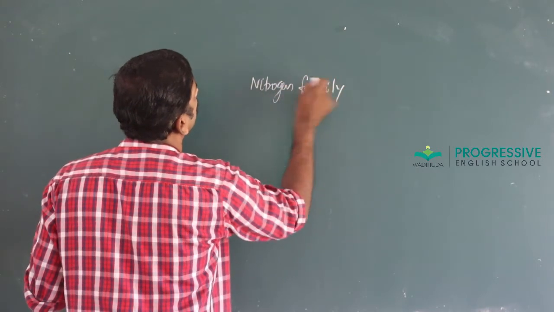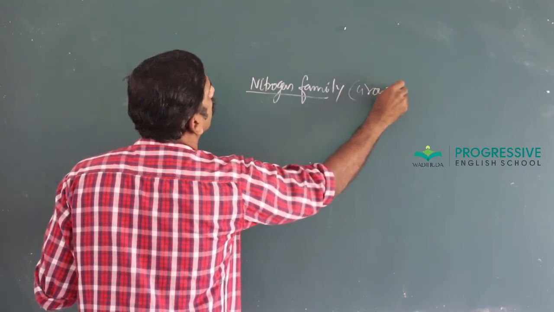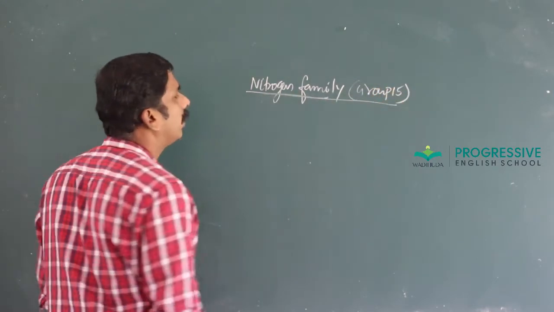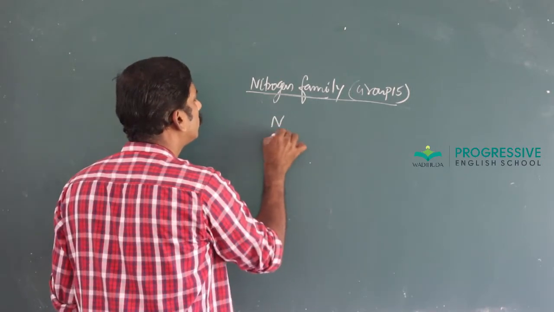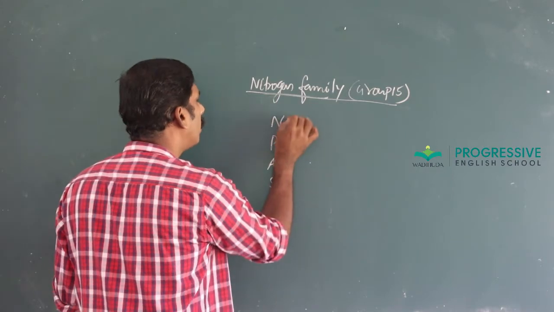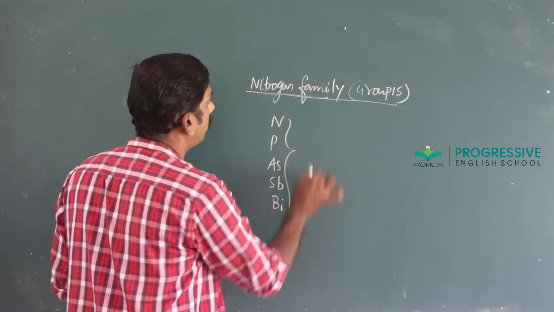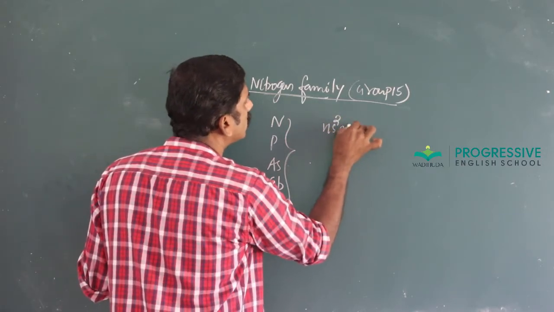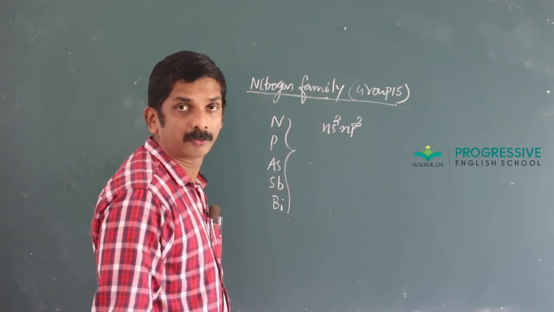Group 15 elements are called nitrogen family. Nitrogen, phosphorus, arsenic, antimony and bismuth are the members of group 15 of the periodic table. Their outermost configuration is ns2 np3.